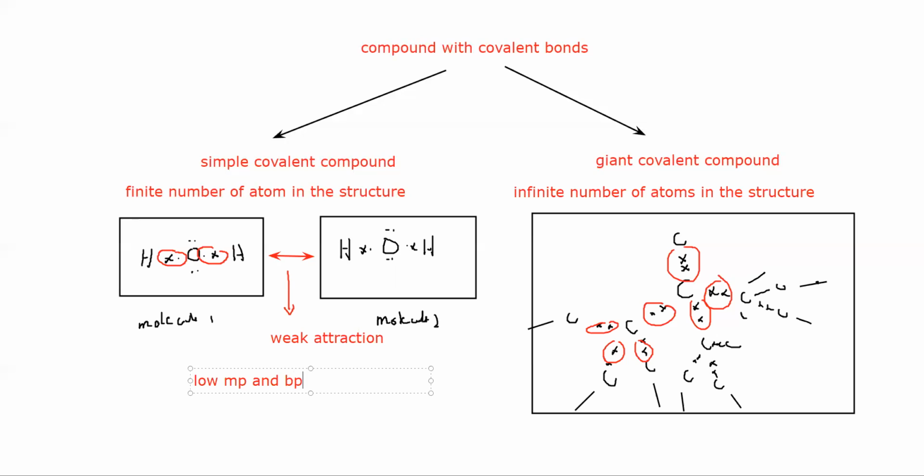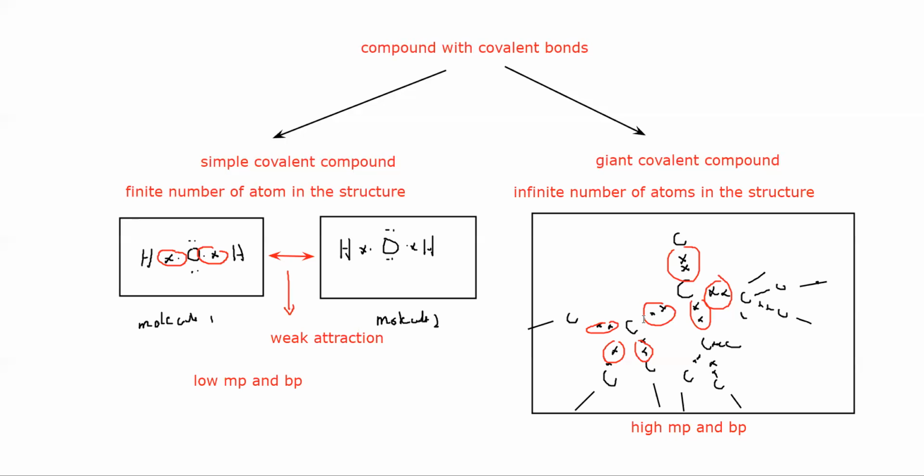whereas giant covalent compounds or giant covalent structures will have high melting and boiling points. So whenever you have a giant structure, it will always have a high melting and boiling point because so many bonds are there, infinite number of atoms, and all are covalent bonds. But if you have simple covalent compounds, they will always have a low melting or boiling point. Why? Because there is a weak force of attraction between the molecules.